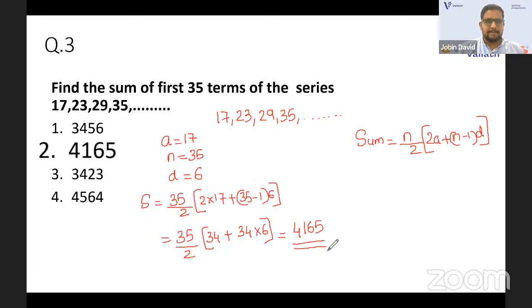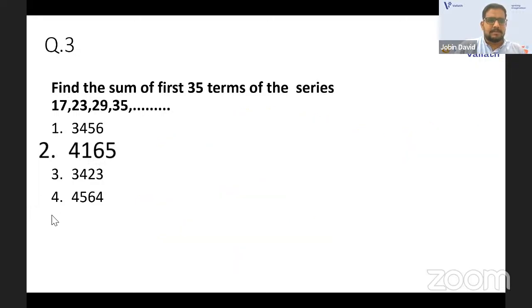4165. Yeah, guys, is it okay? So that is what we have. Okay. So that is the first 35 terms of the series. The sum formula is given there. Just the data I have sorted out. That means A is the first term of the series. N is the number of terms, that means for how many terms you want to find the sum. D means the common difference. So 23 minus 17, you will get the common difference of 6. Or 29 minus 23. Any consecutive terms you can take and just subtract, and you will get the common difference. So the answer will be 4165. Okay. That's all. We'll go to the next question.